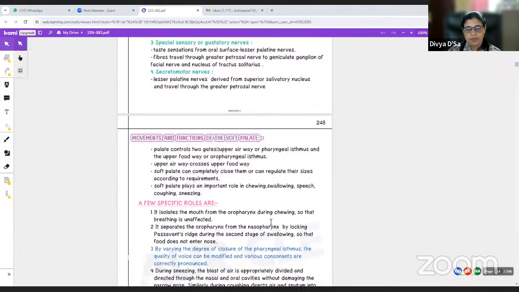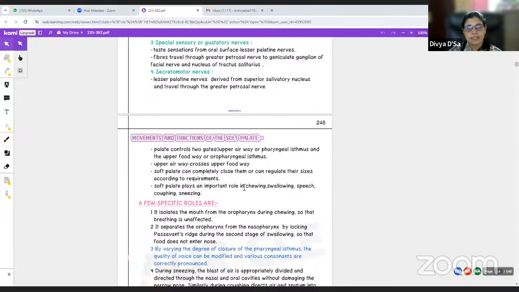Then the movements and functions of the soft palate. The palate controls two gates, that is the upper airway, otherwise called the pharyngeal isthmus, and the upper food way, or the oropharyngeal isthmus. The upper airway crosses the upper food way, because air passes and has to come to the larynx in front, whereas food passes and crosses to the pharynx behind. So it crisscrosses there.